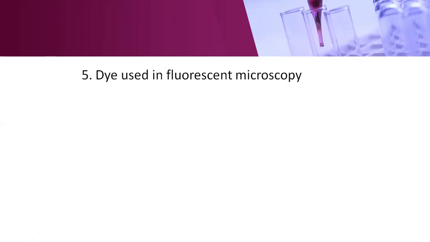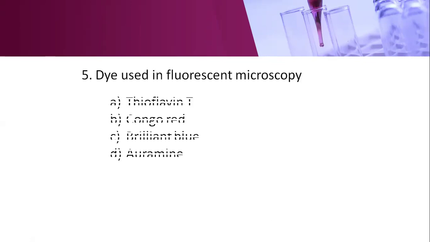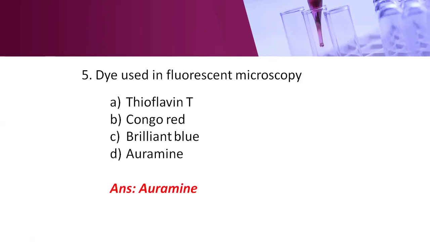Next question: dye used in fluorescent microscopy. Option A, thioflavin T; option B, Congo red; option C, brilliant blue; option D, auramine. Here the right answer is option D, auramine. What is meant by fluorescent microscope? A fluorescent microscope helps in the rapid diagnosis of infections.